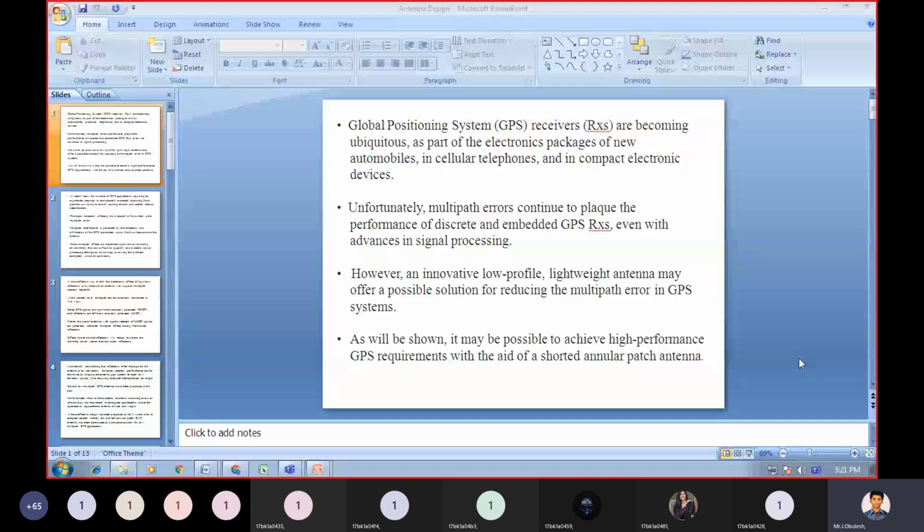As will be shown, it may be possible to achieve high performance GPS requirements with the aid of a shorted annular patch antenna.